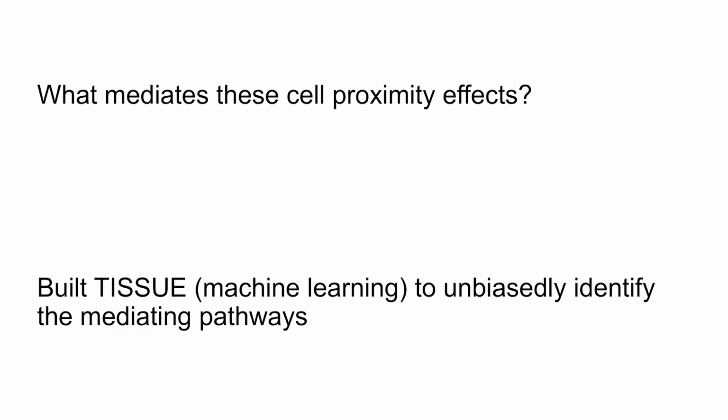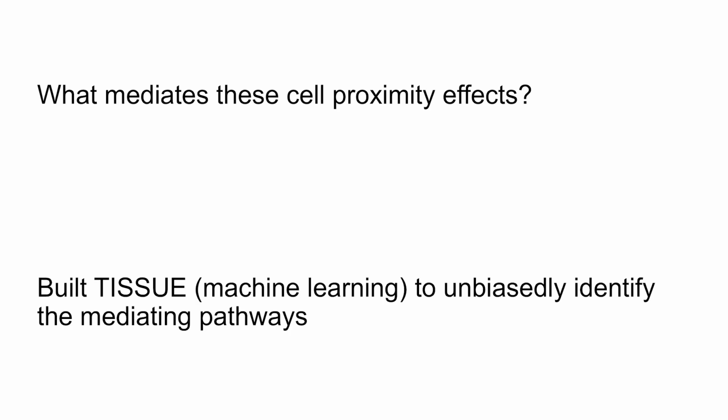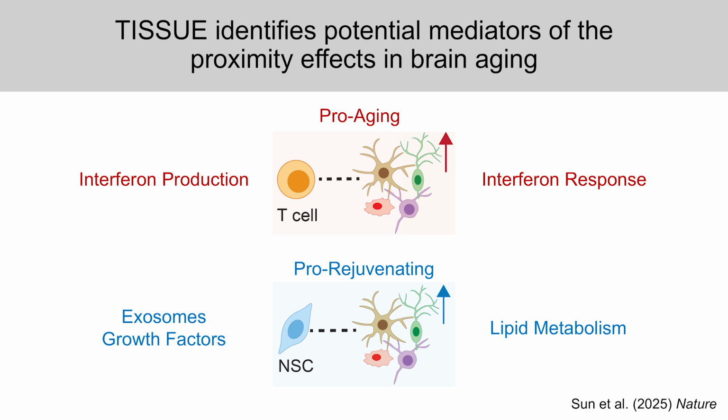particularly tools from conformal prediction, to make that prediction of, from 300 genes, can we predict or impute the missing expression up to 20,000 or so genes? And not only do that, but to do it in an uncertainty-aware fashion so we know what the error bars are for our predictions, and then do rigorous statistics to unbiasedly identify what potential mediating pathways might be behind the cell proximity effects that we identified. And so Tissue identifies these potential mediators of proximity effects.